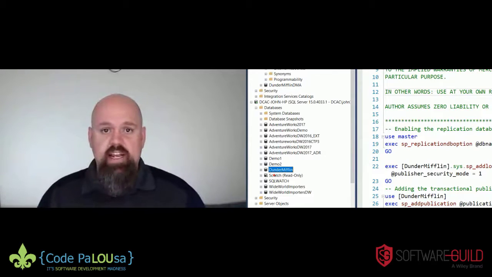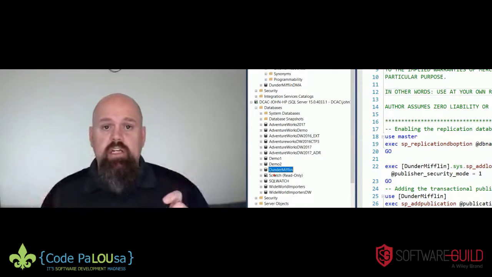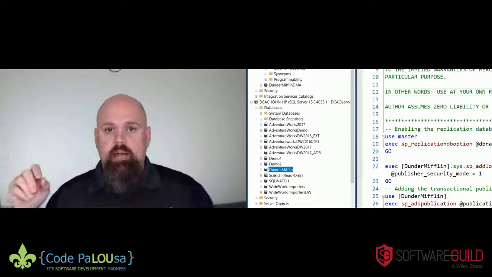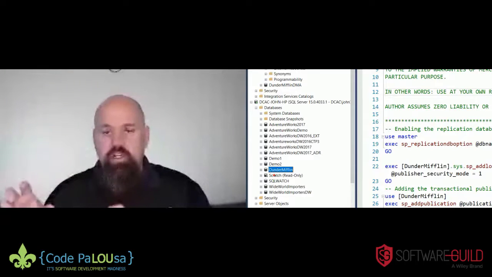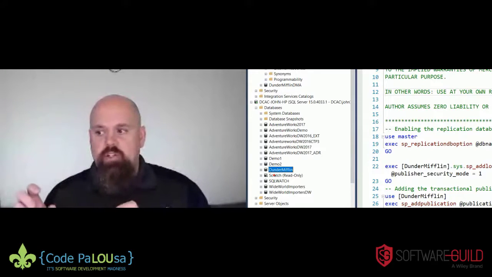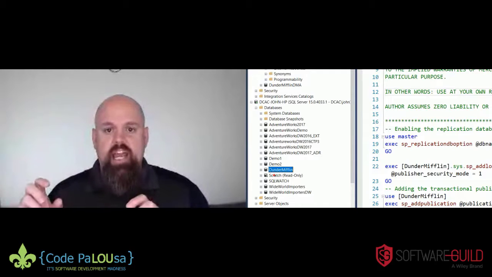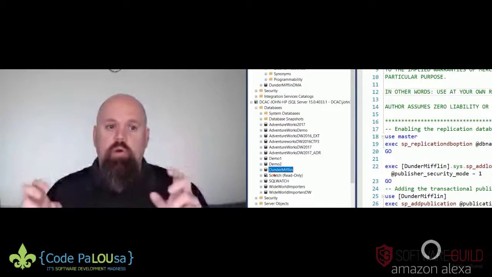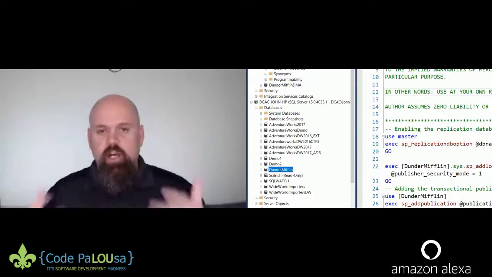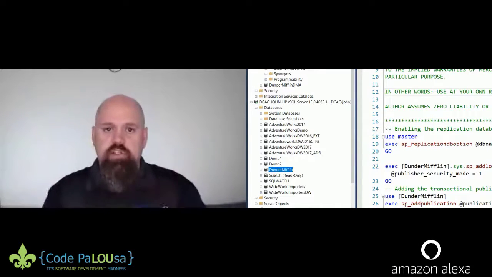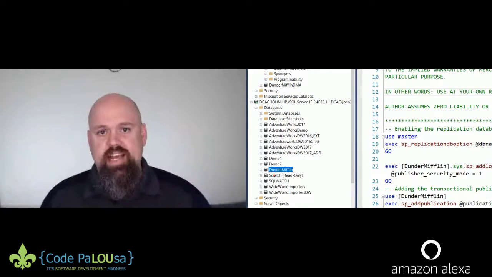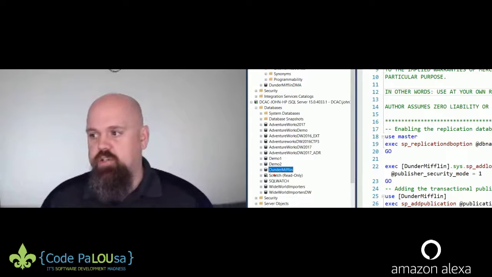And so right now it's setting up and configuring that publication and the subscription to basically link my laptop to Azure SQL database. And so that is the publisher subscriber methodology. And with moving to Azure SQL database, it has to be a push subscription. So Azure can't pull or query my laptop to say, give me all the new changes. You have to push them to me. And so that's the only way to use transactional replication to move to Azure SQL database.